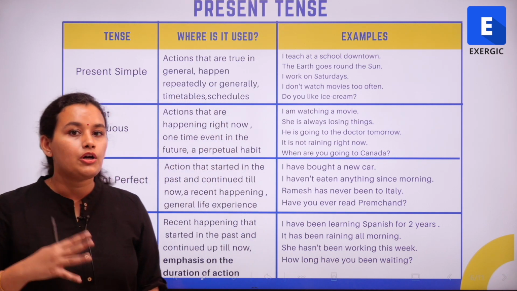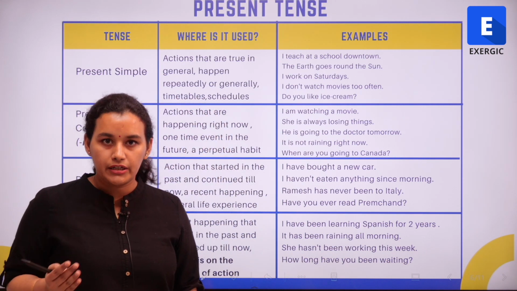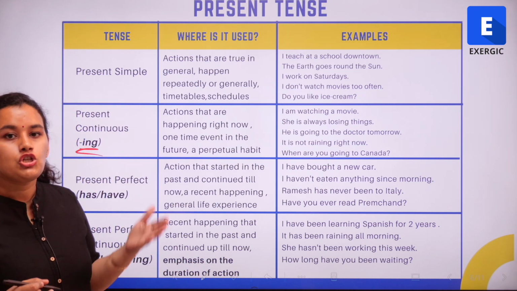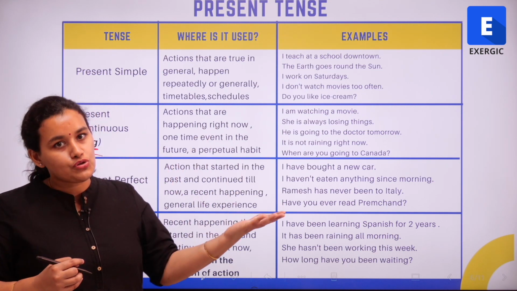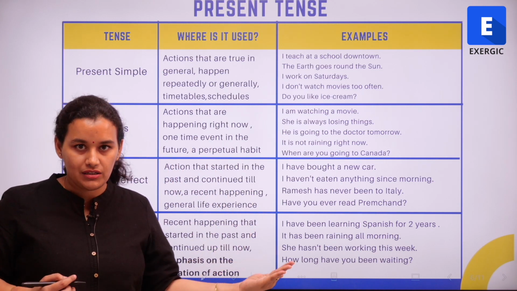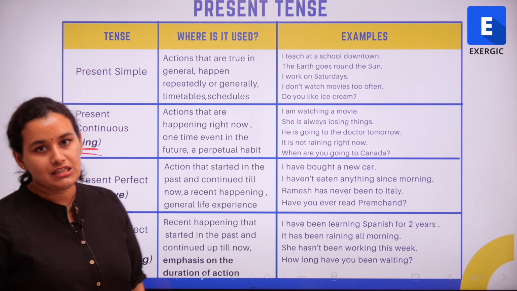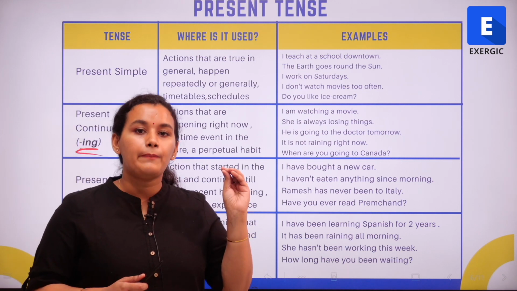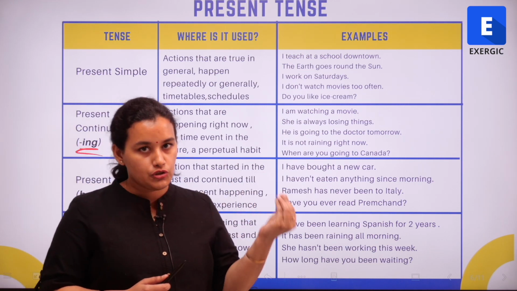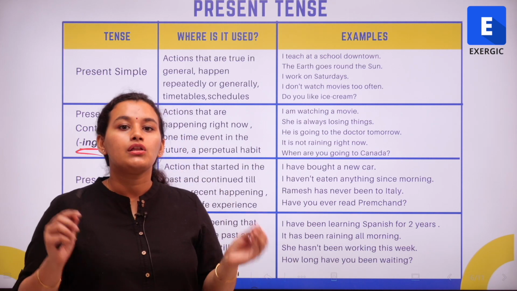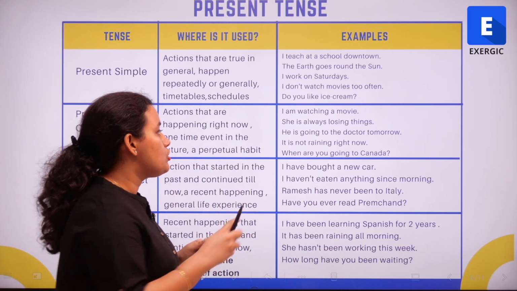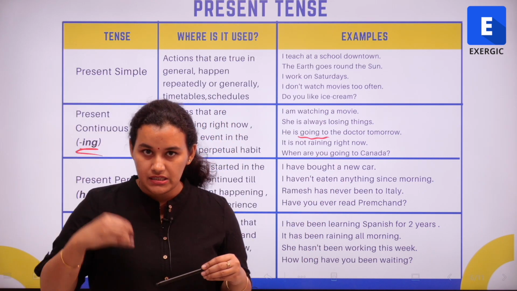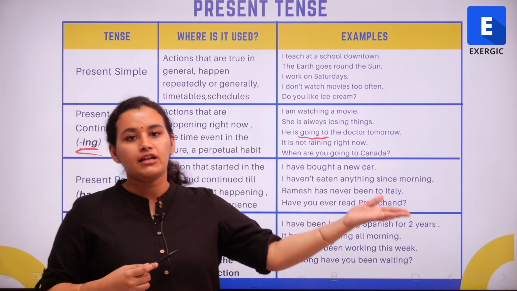So how do I recognize the sentences in the present continuous tense? I'm looking for the ing version of the verb. So I am listening to music or we are listening to music. So this is a present continuous tense. The present continuous tense is also used when we talk about a planned one-time event in the future, and that is when we use the phrase going to. So when I say going to, this is a sentence in the present continuous tense, but I'm talking about an event in the future.